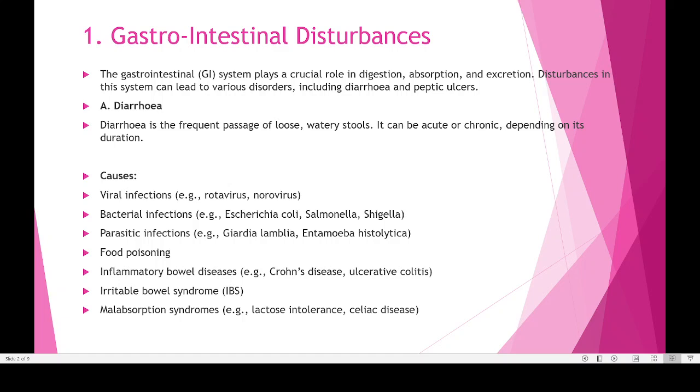Now it can be either acute or chronic. Acute means sudden. Sometimes after having hotel food, people suddenly have acute diarrhea. So that is known as acute diarrhea. But sometimes people will have chronic diarrhea. Chronic diarrhea means a diarrhea that is continuing for several months. That kind of diarrhea is known as chronic.